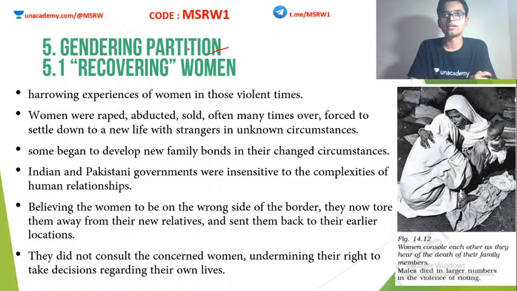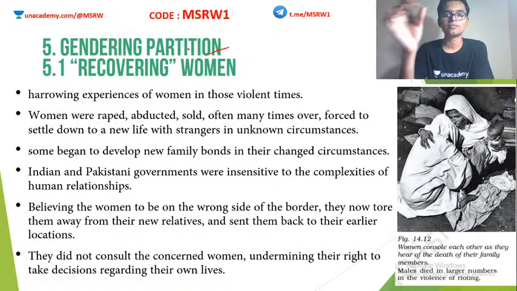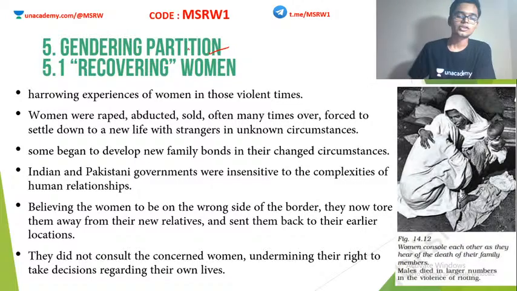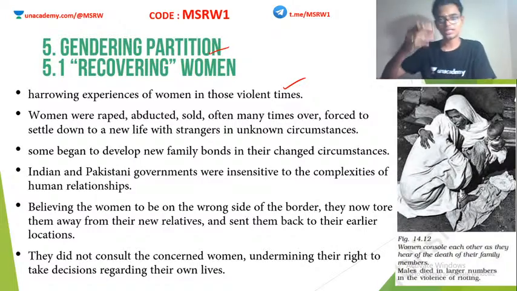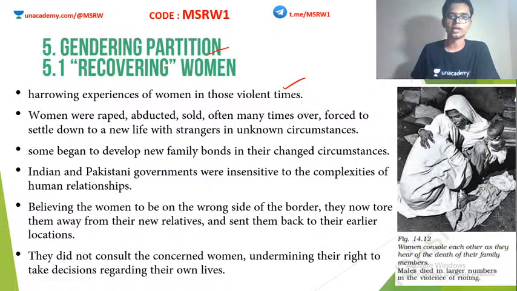Okay, so gendering the partition. Now we have studied the overall assessment of partition. We have looked into partition through the constitutional eyes, through the eyes of the common man, through the eyes of national leaders, etc. Now let's see partition through the eyes of women. How was partition for women? Okay, so considering all the sections of Indian society, partition was the worst for Indian women. By Indian women, I mean the Indian subcontinent. Okay, Muslims, Pakistan, currently Pakistan, Bangladesh also included. So it was a very harrowing experience for them.